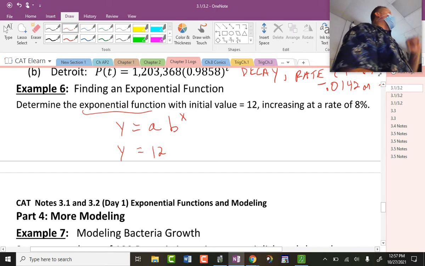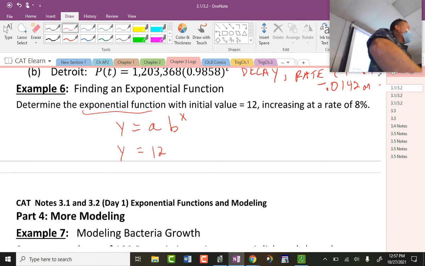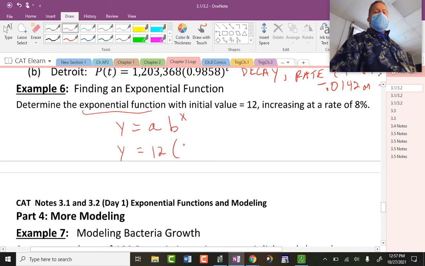All right, now I'll be careful. What's B? Don't answer that. I'll get goofballs that just put 0.08 there. What happens when you take 0.08 of something? It really goes down. So what do we actually have to put here? It's 1 plus R in this position. And the rate is 8%.